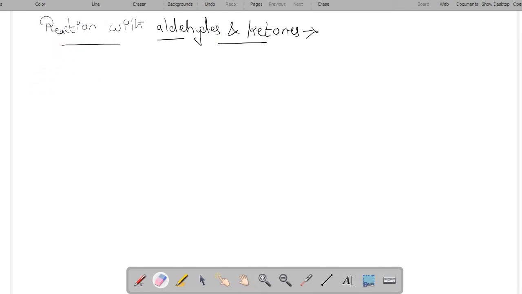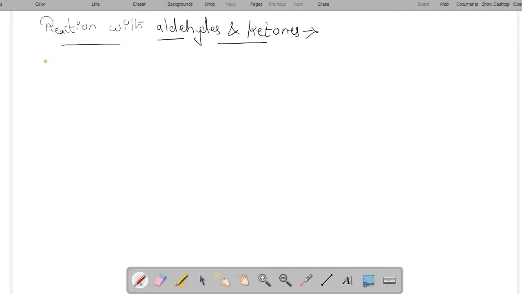Here we will be using the amines to react with ketones. Primary amines, both aliphatic and aromatic, react with aldehydes and ketones in the presence of traces of acids, which act as catalyst, to produce azomethynes.